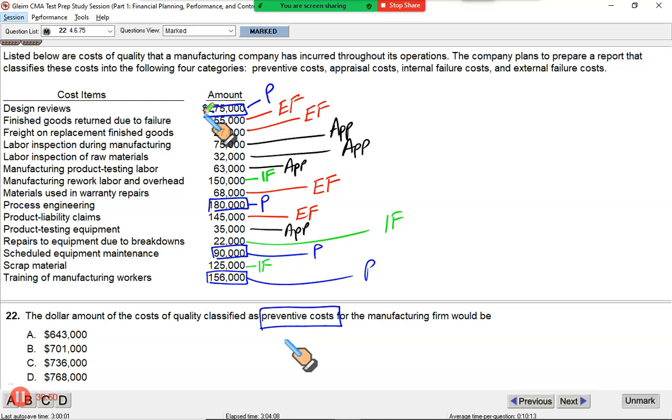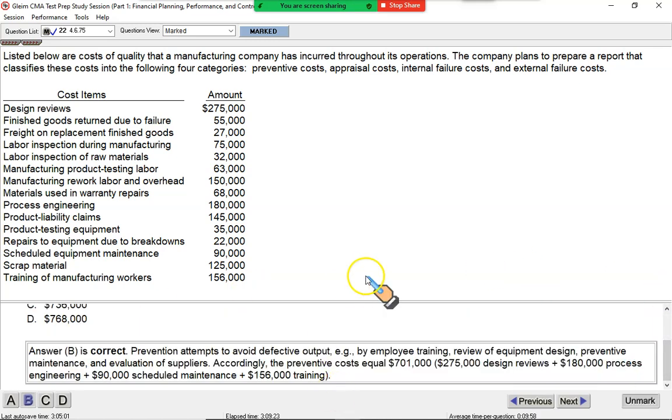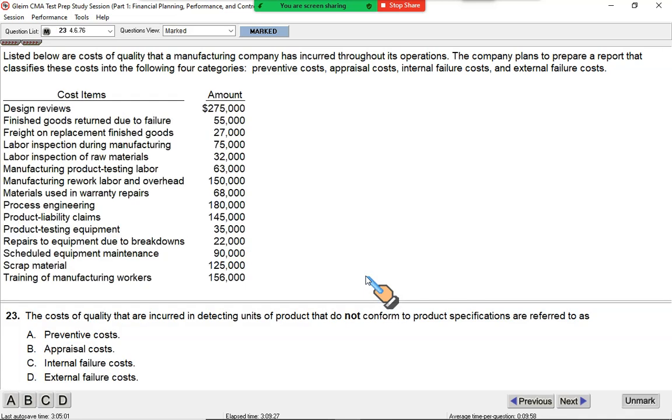275 plus 180 plus 90 plus 156 gives you 701, which perfectly matches with your option B. So it's going to be B, and that goes blue. That means it's correct. So very nice question. I hope it clarified many small doubts you may have had.